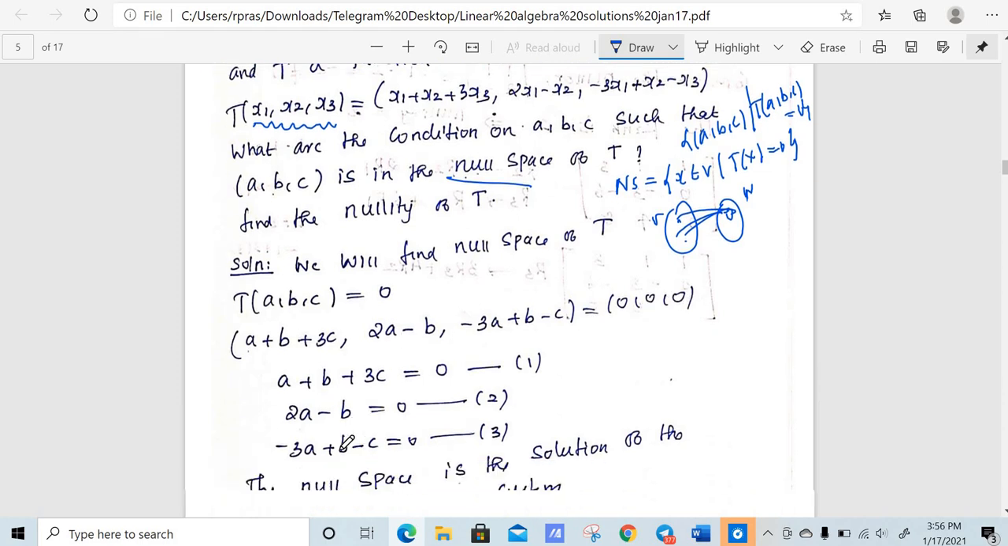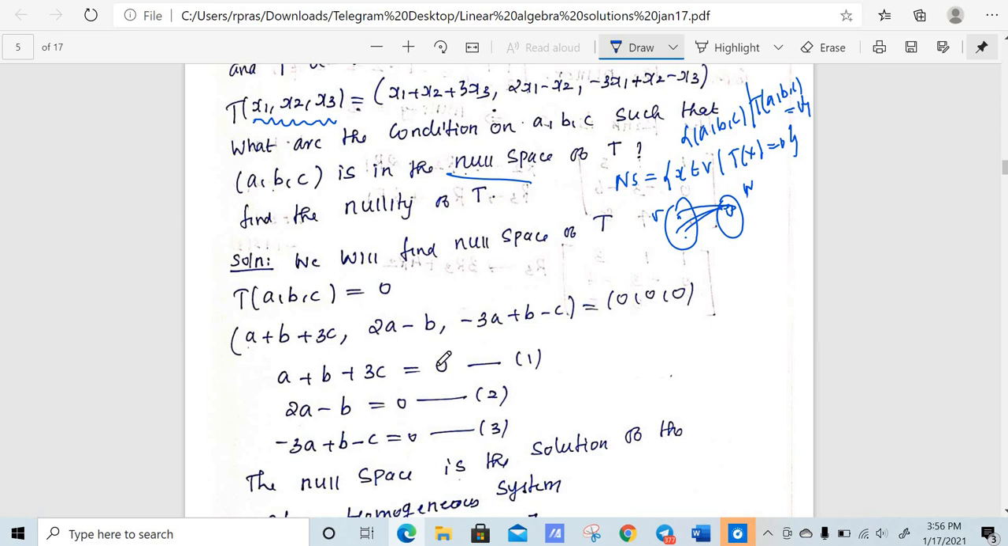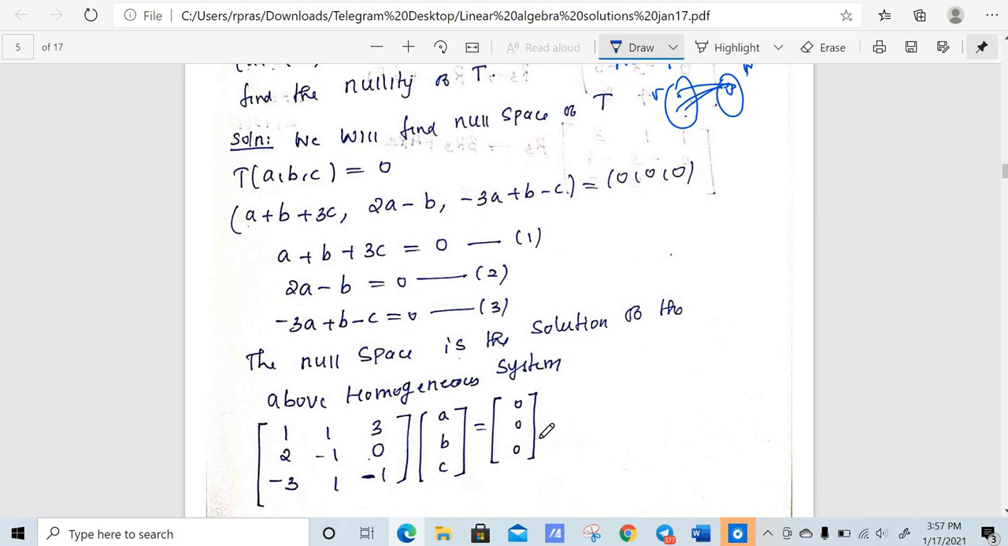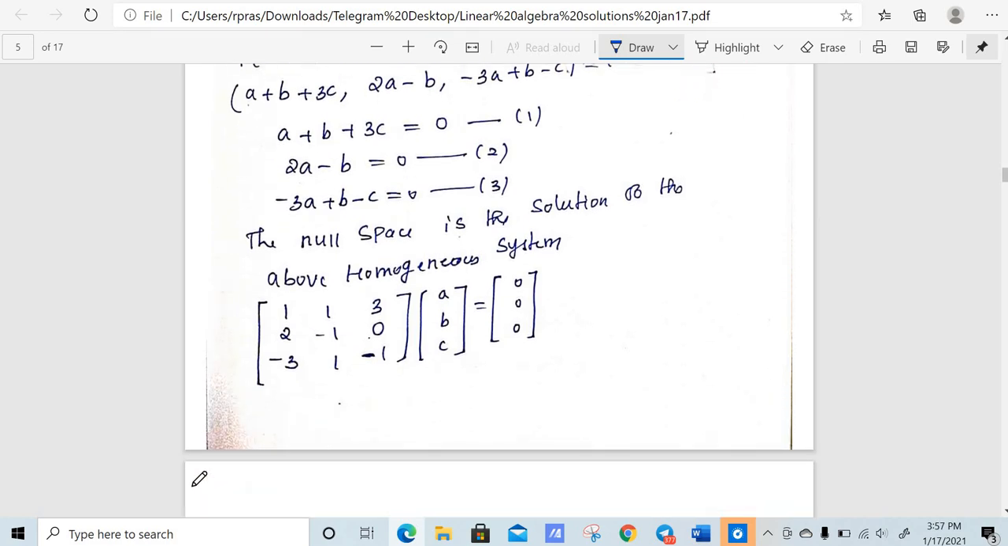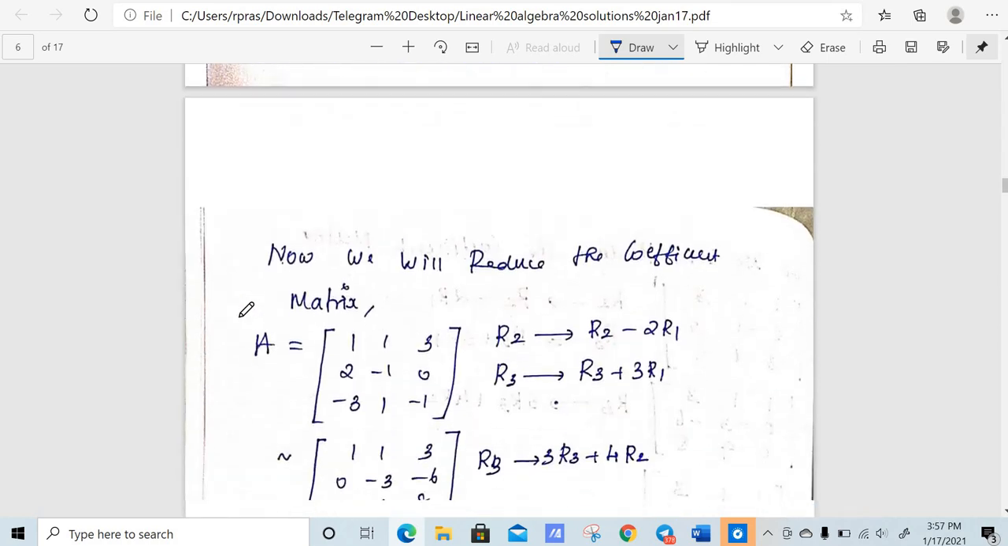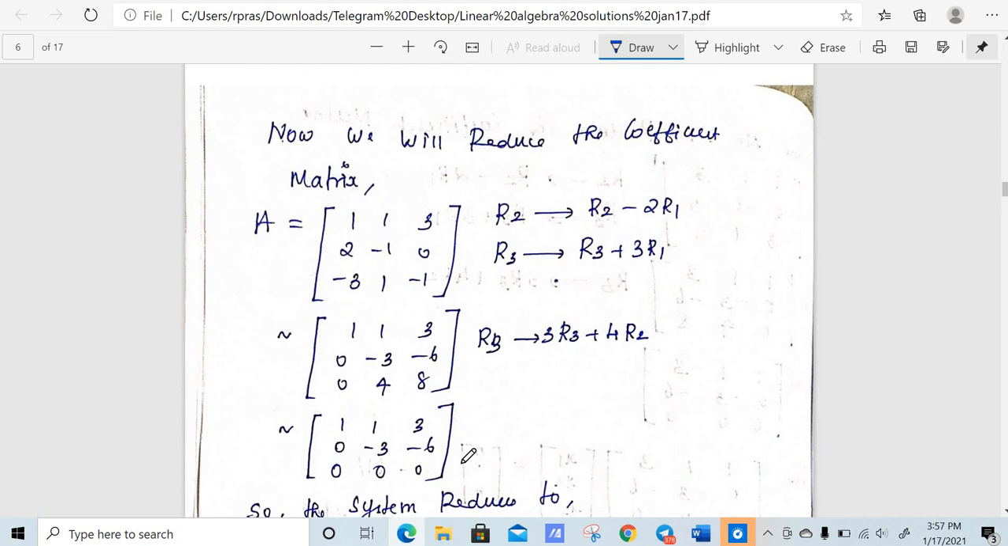Again you will have a homogeneous system. Why a homogeneous system? Because the RHS is 0. So how will we solve a homogeneous system? First we will write that in Ax is equal to 0 form. Now we will reduce this matrix to row echelon form. For that I am using the transformations R2 is equal to R2 minus 2 R1, R3 is equal to R3 plus 3 R1. So this will be reduced to this matrix. After that I am setting R3 to be 3 times R3 plus 4 times R2.